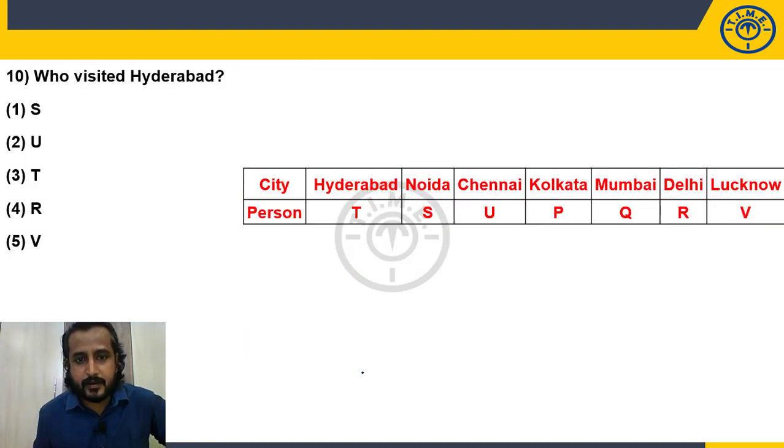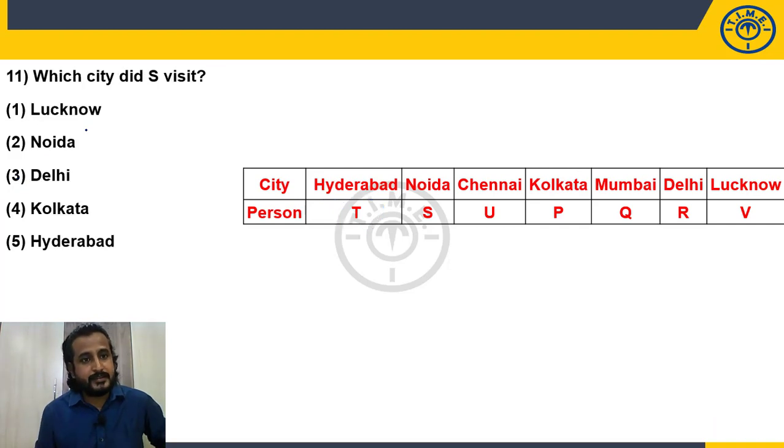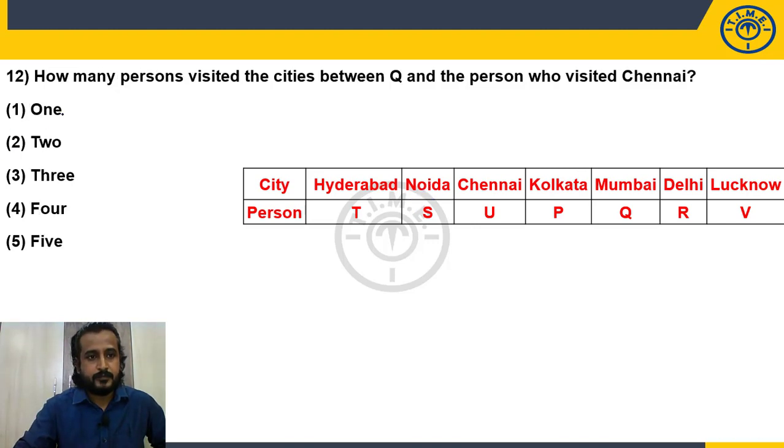Who visited Hyderabad? T. Okay. Choice 3 is my answer. Which city did S visit? S visited Noida. So choice 2. How many persons visited the cities between Q and the person who visited Chennai? Between Q and Chennai, how many are there? Only one. One, and the answer is also 1. Choice is 1, answer is 1.